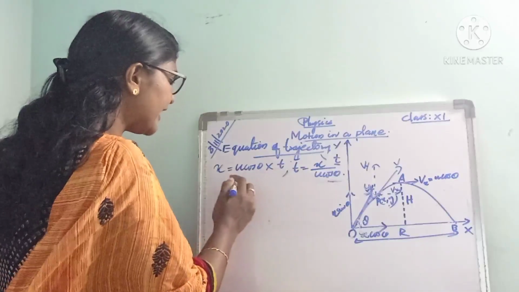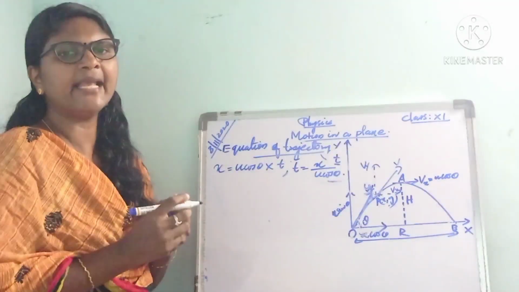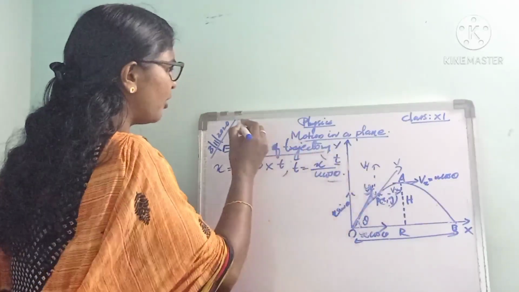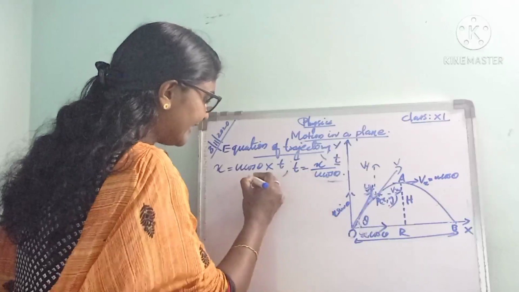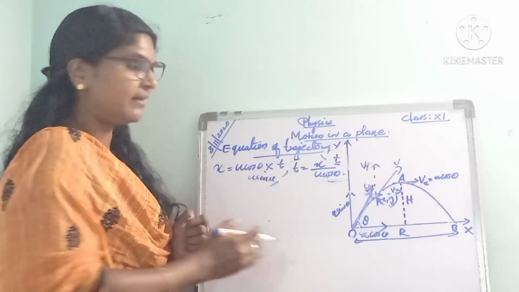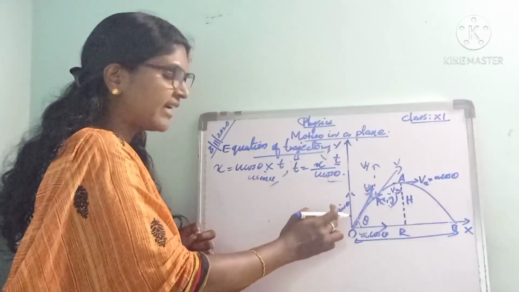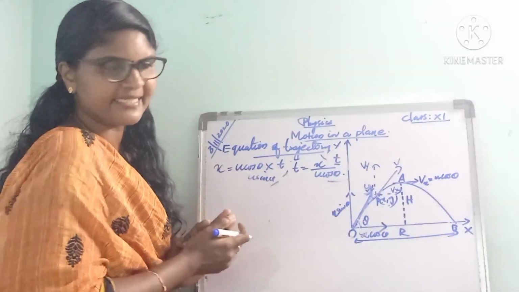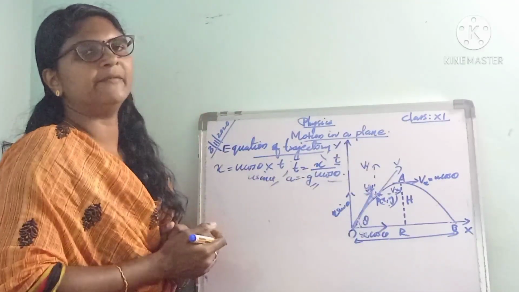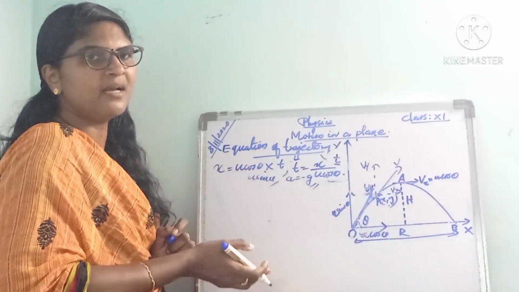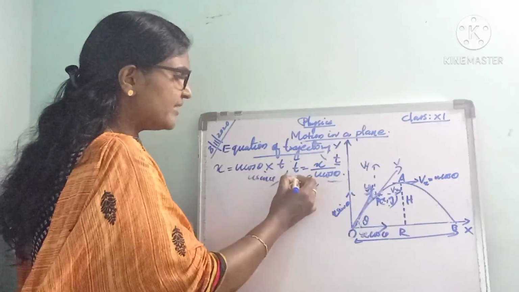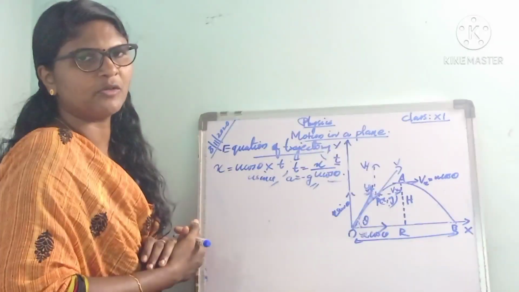Next we consider the vertical motion. For vertical motion, u is the velocity in the vertical direction, which is u sin theta, and the acceleration a is equal to minus g, since it is thrown upward.